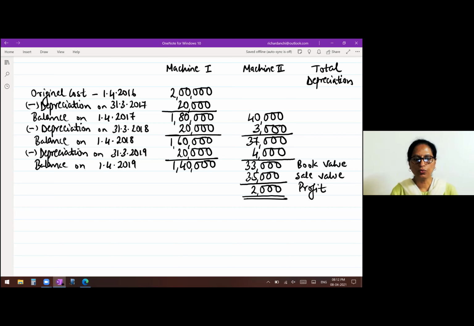So now we've got the working done here. All these figures we have to write in the account. See the last column, total depreciation. See for the first year, how much depreciation? It is 20,000. Okay. Second year depreciation 20 plus 3, 23,000. And third year 20 plus 4, 24,000. So when you write it in the account, you can refer here and it will become easier. So now we'll put this in the account. So you will have to draw your machinery account.